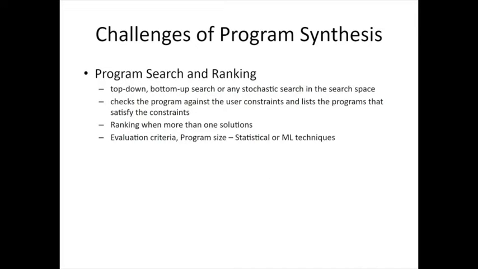The third challenge is the searching and ranking problem. Ranking has been identified in synthesis from code auto-completion to robotics auto-programming. These synthesizers may generate or identify more than one program which could satisfy the given user specifications. The synthesis system executes a top-down, bottom-up, or any static search in the search space. Then it checks the programs against the user constraints and lists the programs that satisfy them. The resultant programs are ranked using evaluation criteria like speed, coverage, as well as the size of the programs, using statistical methods or machine learning techniques.